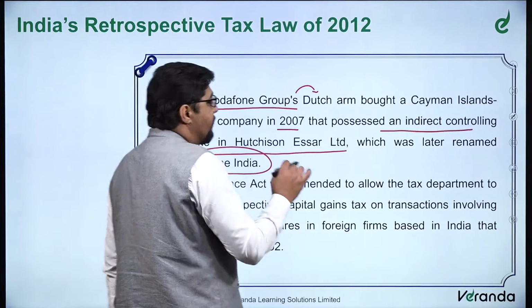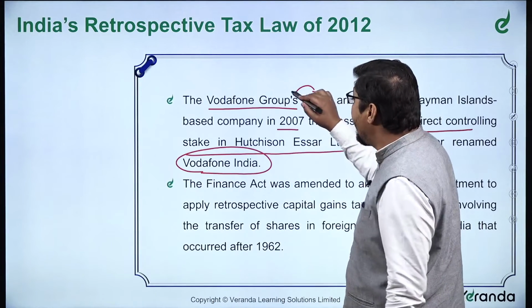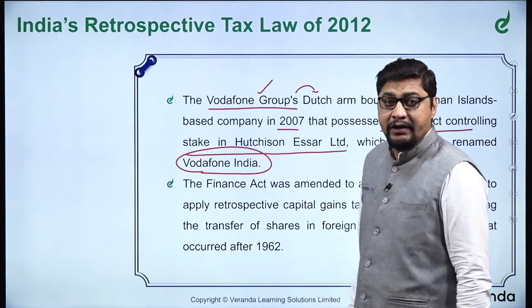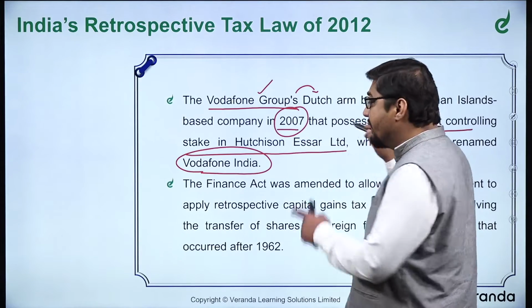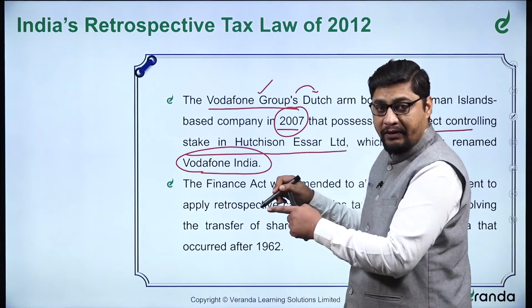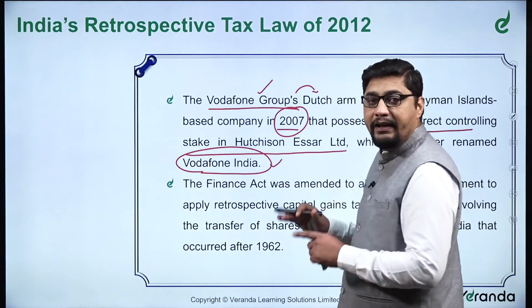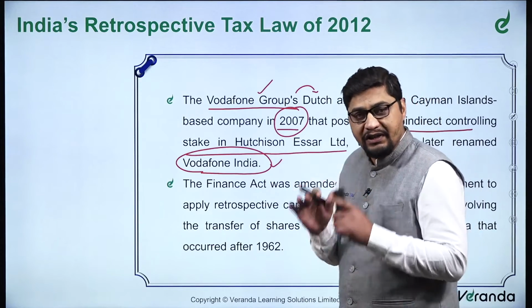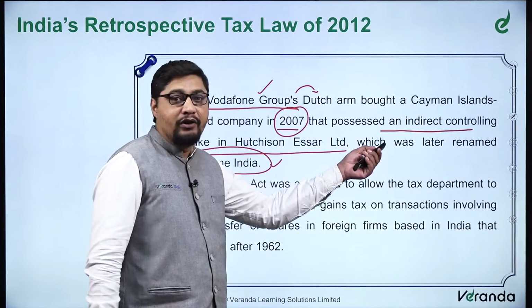So what is it? Basically, in the simplest sense, we will learn the concept also. This is the capital gain on the part of this company. What they did in 2007 was gain certain things and get stakes. But then this company was again changed into Vodafone India. There were technical loopholes as to when the company was initiated, when it actually started its process, and some indirect controlling and all those things.